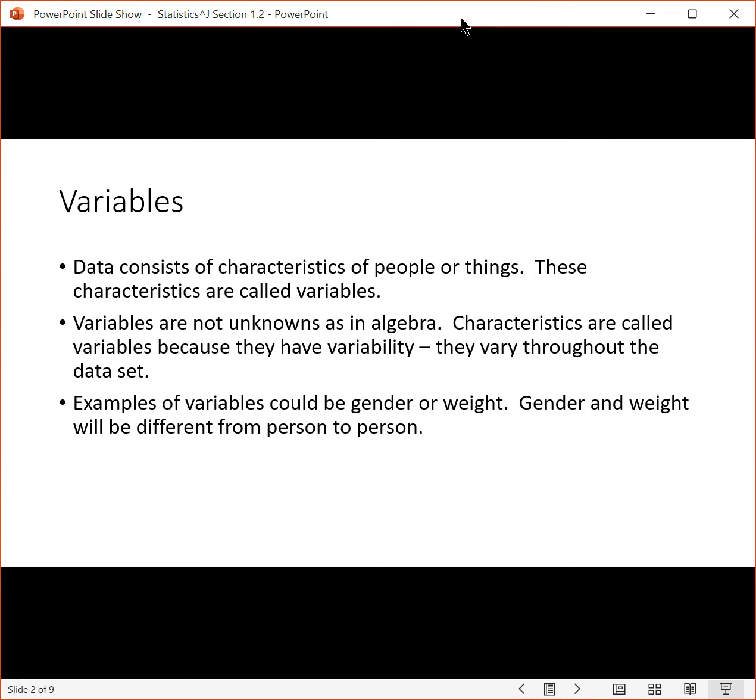So for example, let's say that you were studying people. What would be an example of characteristics of people? You could have gender as a characteristic of a person, weight, height, ethnicity, even income, or where they were born. These are all characteristics. They're all things that are different from person to person, so they would all be variables.